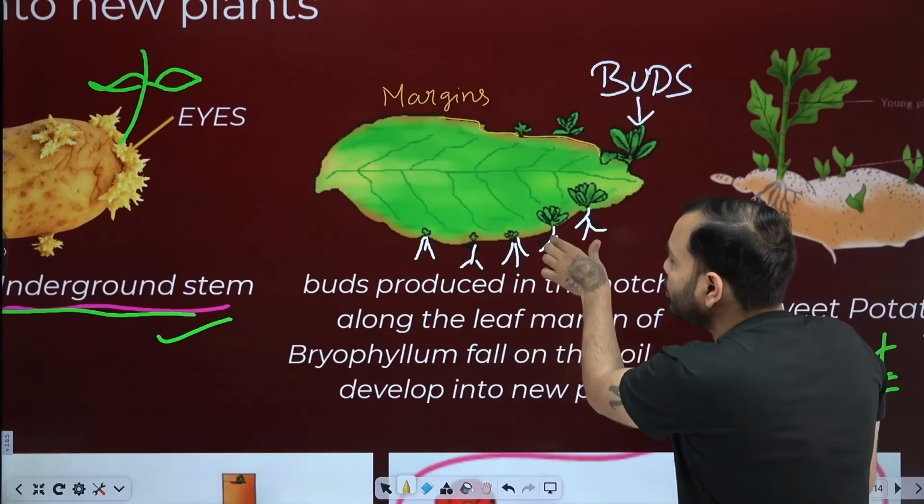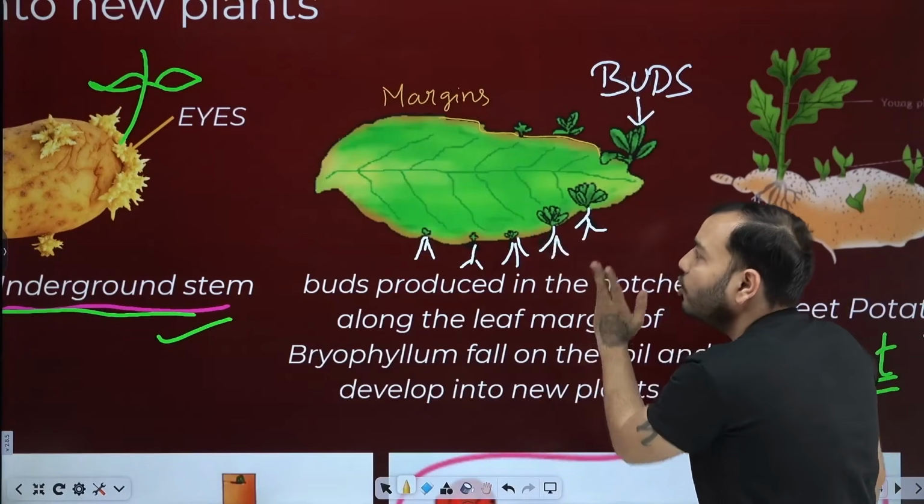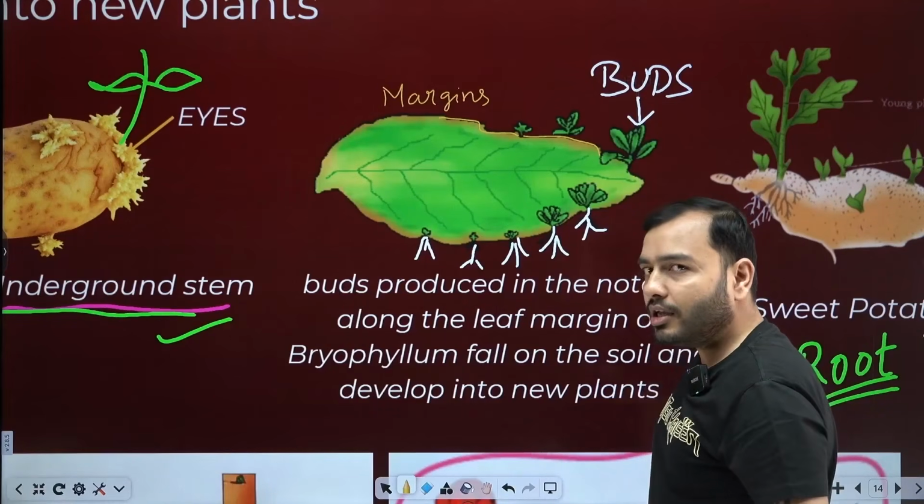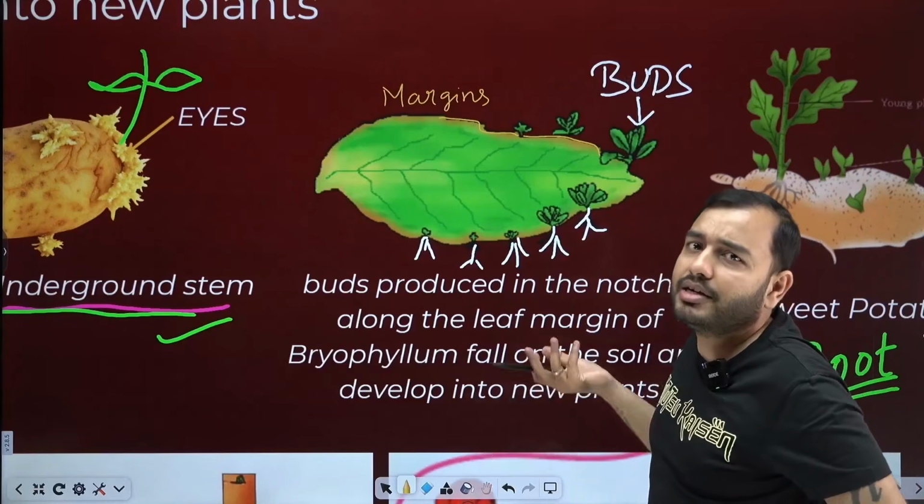As soon as it falls onto the ground, where will this root go? The buds go into the soil. And what will happen here? A new plant will be formed. And suppose the wind didn't blow and the leaf doesn't fall down. This reproduction won't happen. This method won't happen.